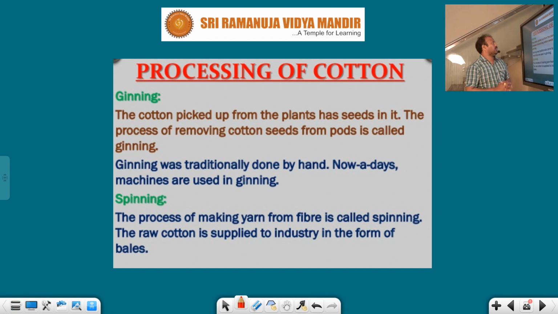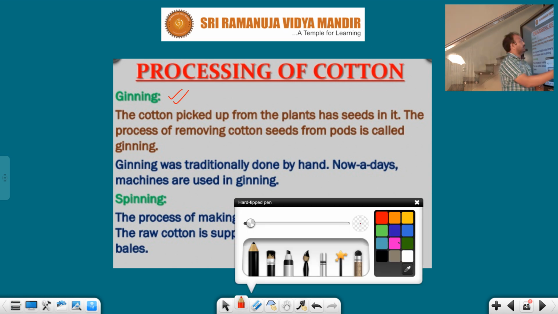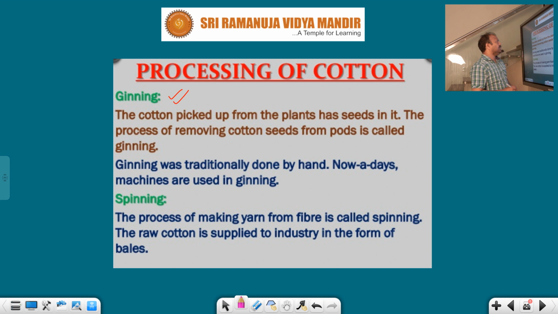The processing of cotton is especially important. What is involved in processing? Ginning process. What is the ginning process? The cotton we pick from the plants has seeds in it. The process of removing cotton seeds from pods is called ginning.